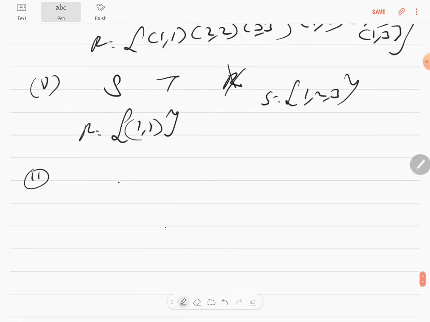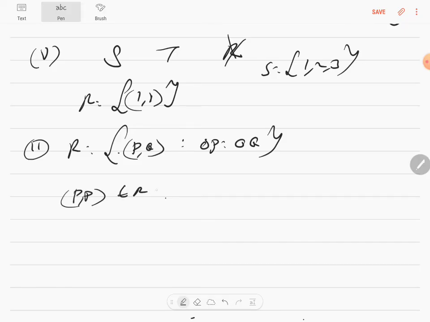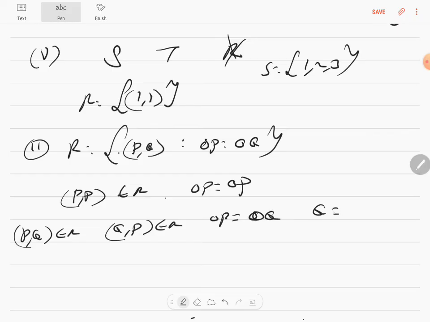The 11th question. On a relation R, they've given R is equal to {(P, Q)}, where P and Q are equidistant from the origin. So can we simply write OP is equal to OQ? If OP is equal to OQ, OP will be equal to OP. So (P, P) will definitely be an element of R. Then (P, Q) is an element of R. Will (Q, P) be an element of R? If OP is equal to OQ, don't you think OQ will be equal to OP? Therefore, it is reflexive and symmetric.